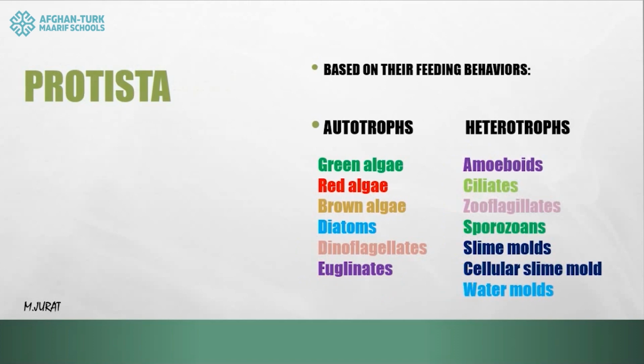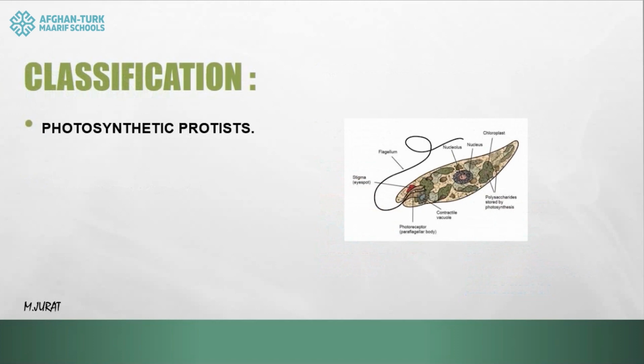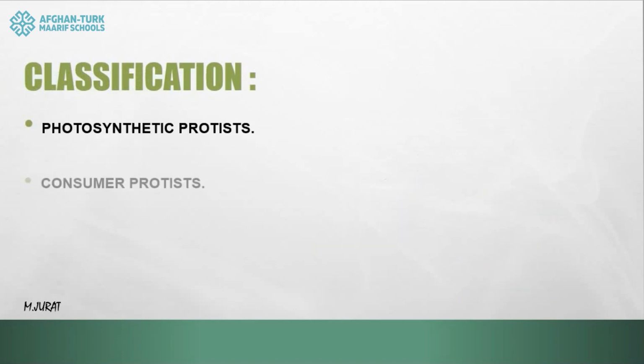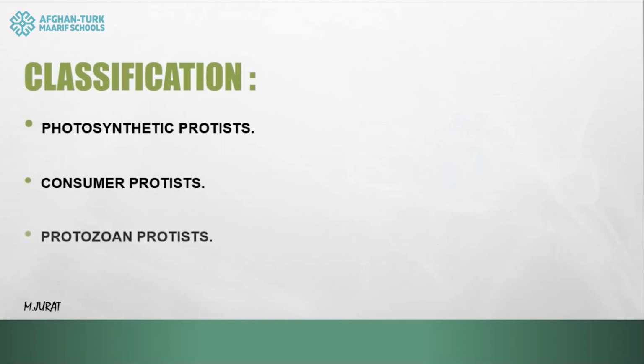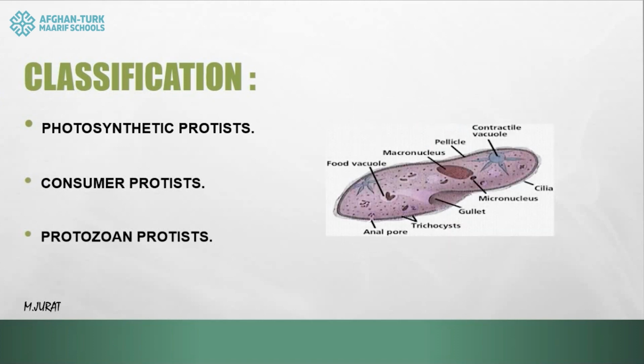It was classification of protists according to their food behaviors, but generally we can classify them as photosynthetic protists, I mean protists which got chlorophyll and they are autotroph; consumer protists which are decomposers; and protozoan protists or animal-like protists which lack chlorophyll and they are usually parasitic and sometimes they are not parasitic.